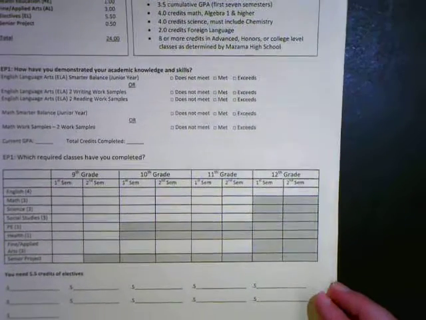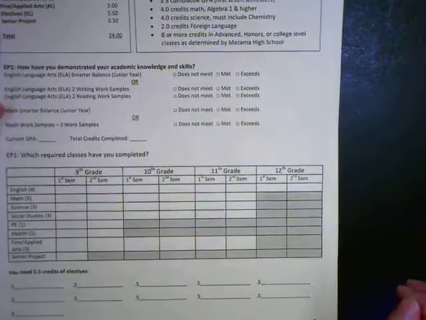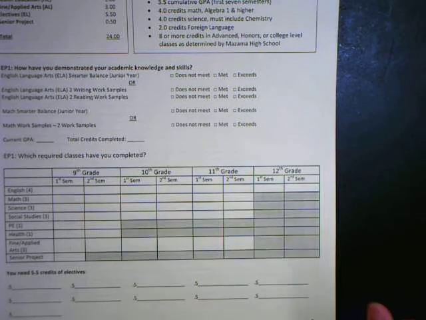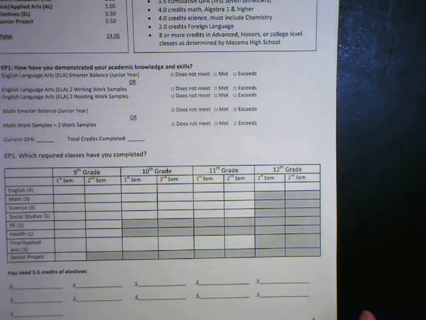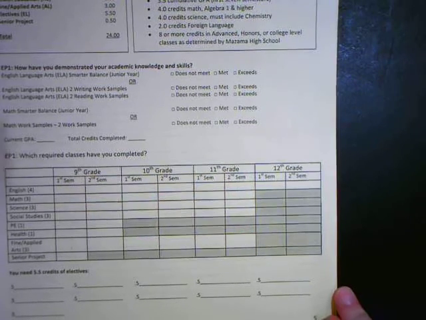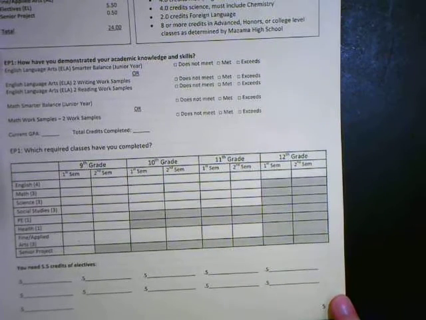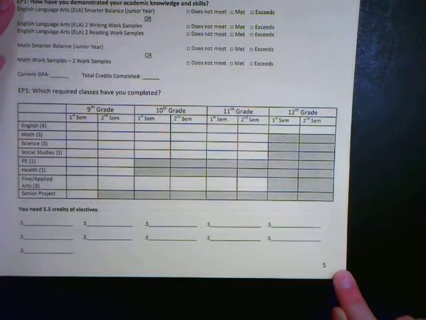This little box at the bottom gives you a good little check sheet, little grid to help you check off what required classes you have done. So it gives you space for all the English classes. You can mark off whether you're done or whether maybe you're in them now or you plan to do them in the future. Just double checking to make sure you have enough English, math, science, social studies, PE, health, and then elective credits. At the very bottom gives you a little space to organize those elective credits.